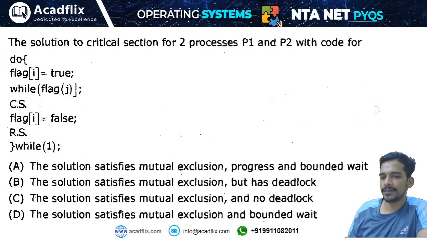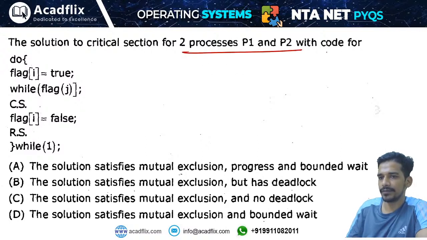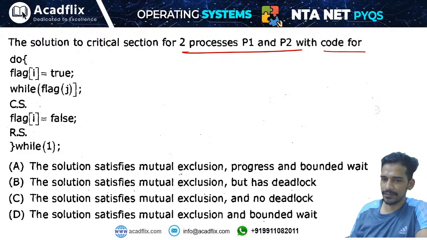Now see this. We are given a solution for 2 processes, and we have to identify which of the following conditions are meeting. The solution satisfies mutual exclusion, progress and bounded waiting. The solution satisfies mutual exclusion but has deadlock. The solution satisfies mutual exclusion and no deadlock. The solution satisfies mutual exclusion and bounded waiting.